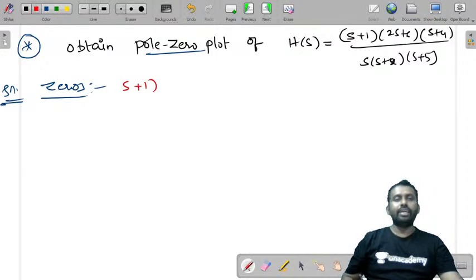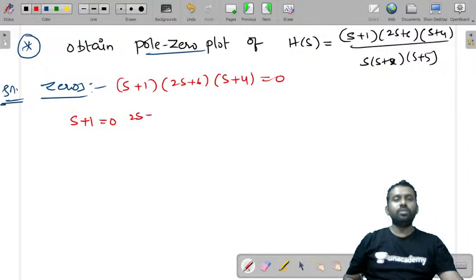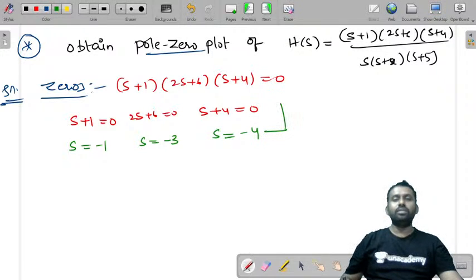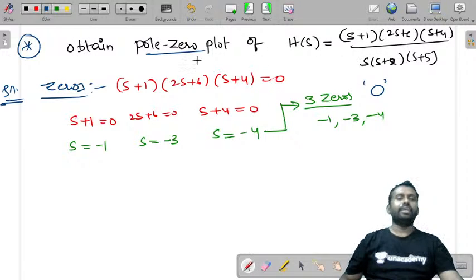Zeros are from the numerator: s plus 1 into 2s plus 6 into s plus 4 is equal to 0. So s plus 1 is equal to 0, 2s plus 6 is equal to 0, s plus 4 is equal to 0. So I can write s is equal to minus 1, s is equal to minus 6 by 2, that is minus 3, s is equal to minus 4. So where are the zeros? How many zeros are there? 3 zeros are there. Where are they? At minus 1, minus 3, minus 4. So you need to represent this by a circle.